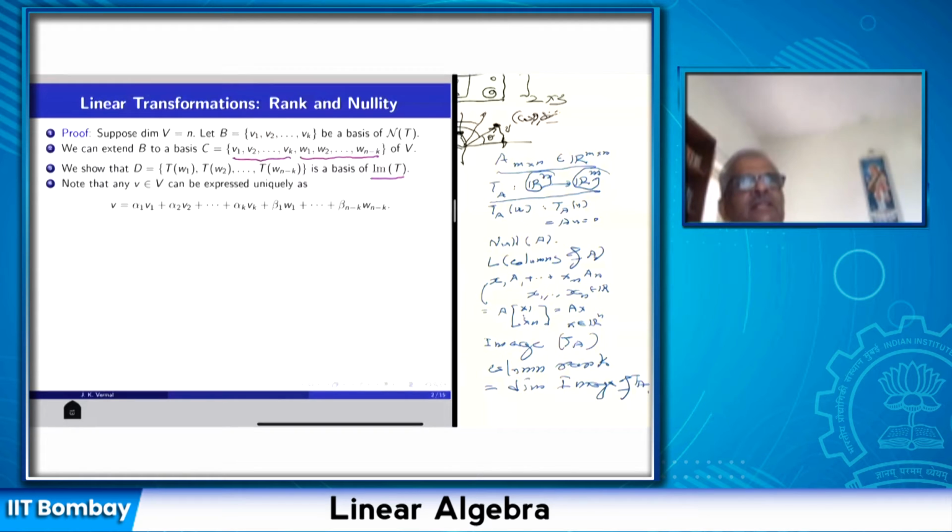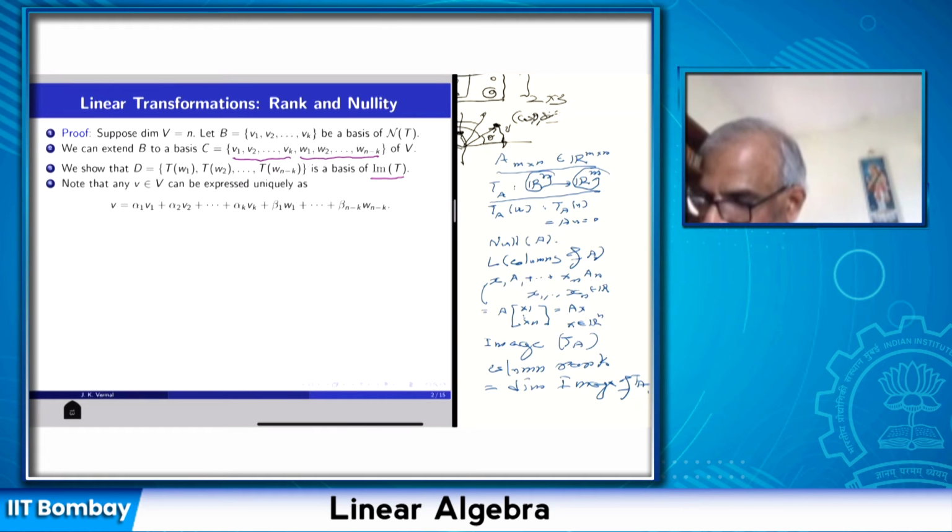Once I show that these vectors are linearly independent and their linear span is the image of T, it will show that this is a basis of the image of T, and so the rank of T, which is the dimension of the image, will be n minus k. And k is the dimension of the null space, and that would have proved the theorem that the nullity of T and the rank of T add up to the dimension of V. Okay, so let's proceed. I want to prove these two facts about the set D: that it is a linearly independent set, and that its linear span is the image of T.